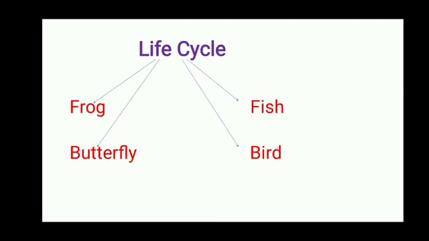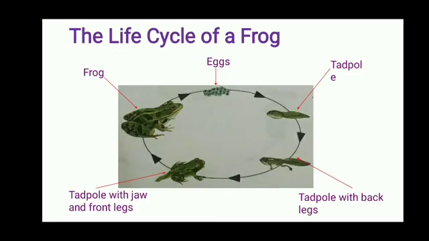Class, in this unit we will discuss the life cycle of a frog, the life cycle of a butterfly, the life cycle of a bird, and the life cycle of a fish. Let's start with the life cycle of a frog. Class, a frog starts its life as an egg.